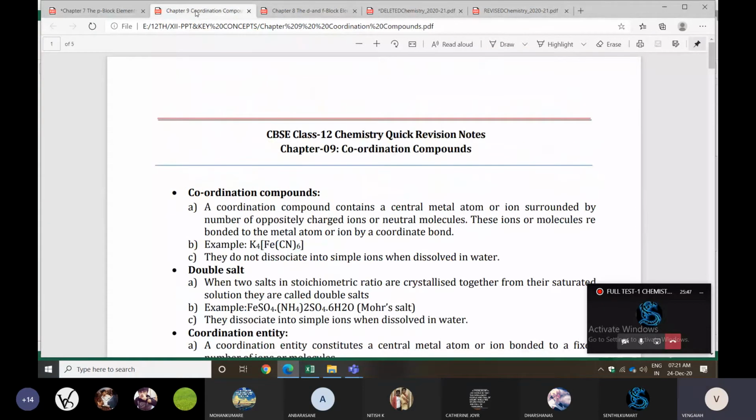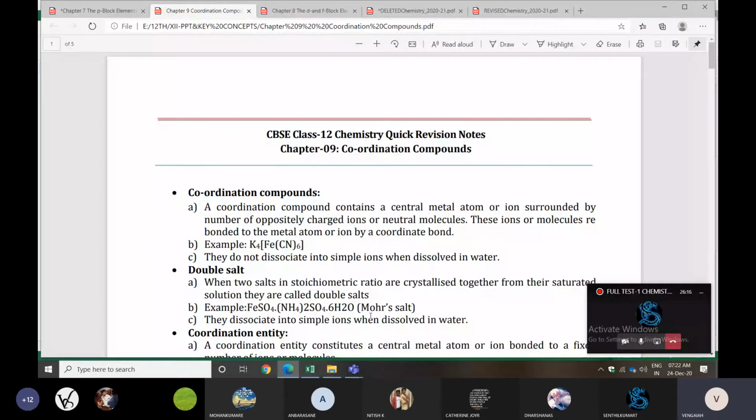Next you can see the coordination compounds lesson. What is that? Already told: one is nomenclature, next is VBT, next is crystal field theory. That's all. No need to study isomerism, no need to study the importance and applications of coordination compounds. Nomenclature we have in 2 types: they will give the formula and you write the name, or they will give the name and you write the formula. Or they give the structure and you write the name, or they give the name and you draw the structure. Practice those models.